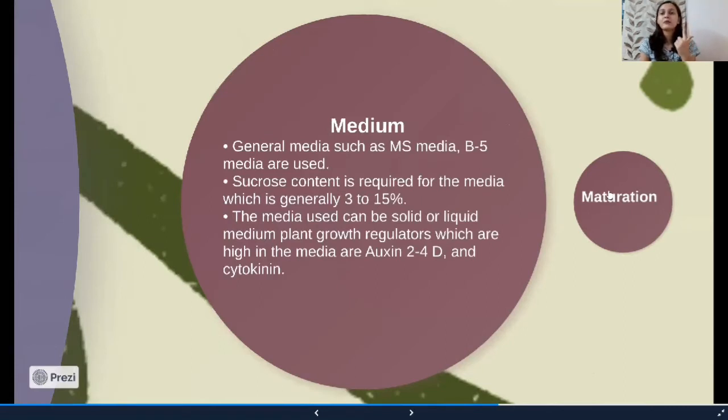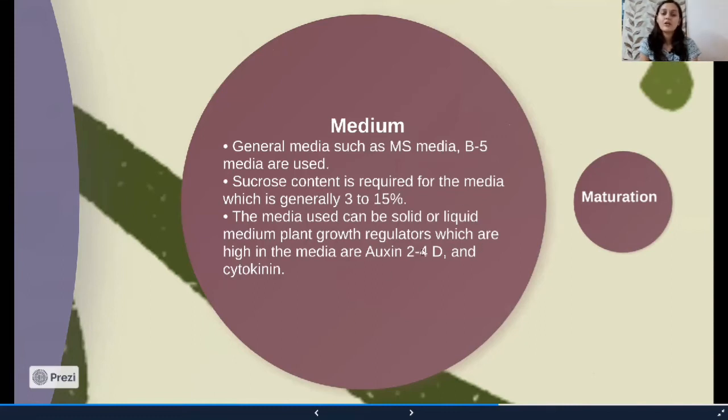The second is what type of nutrient media we are dealing with. Generally we use MS media, Murashige and Skoog's media, and B5 media for the development of gynogenesis. In this media, the sugar content should be high, generally 3 to 15%. The media used can be solid or liquid.